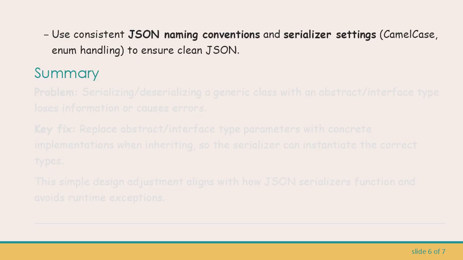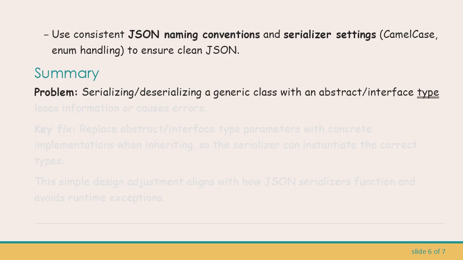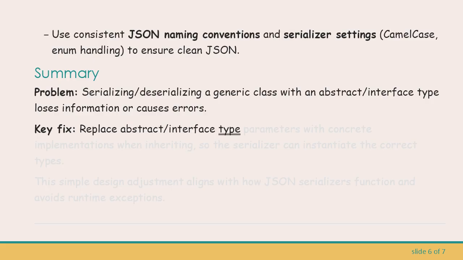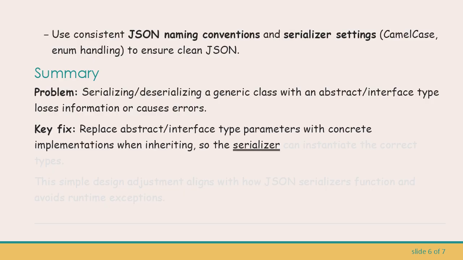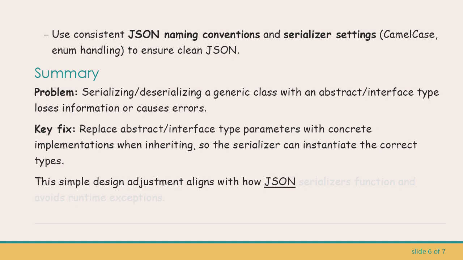Summary. Problem: serializing/deserializing a generic class with an abstract/interface type loses information or causes errors. Key fix: replace abstract/interface type parameters with concrete implementations when inheriting, so the serializer can instantiate the correct types. This simple design adjustment aligns with how JSON serializers function and avoids runtime exceptions.